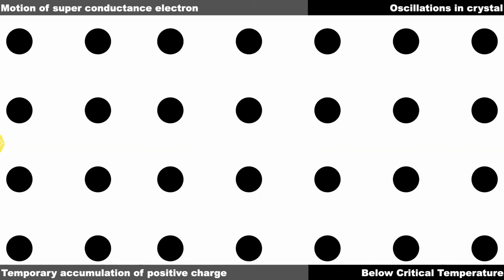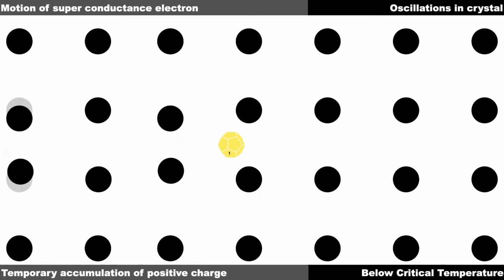Now, motion of the superconducting electron. If you see the motion of the superconducting electron as it travels through the lattice, what happens is essentially there will be deformations in the lattice. And as this moves away, and these are oscillating, even after this has passed, this deformation is going to exist. I mean, it's going to persist for some time.